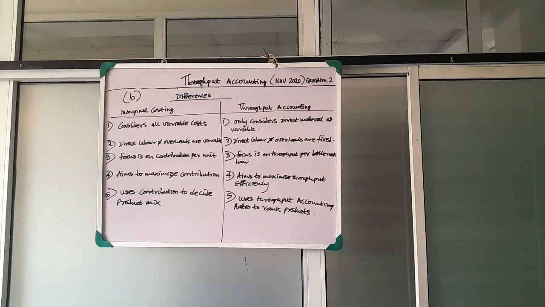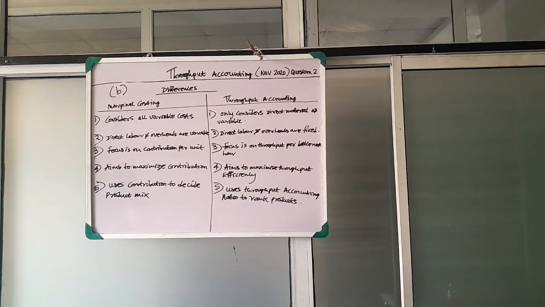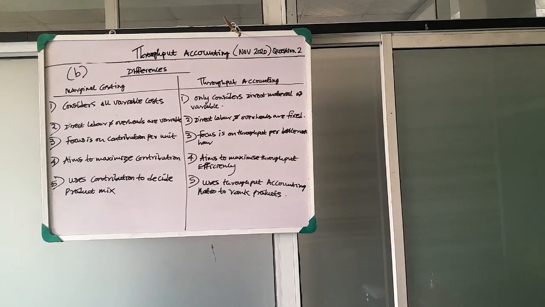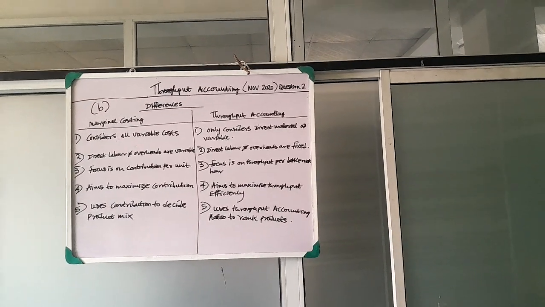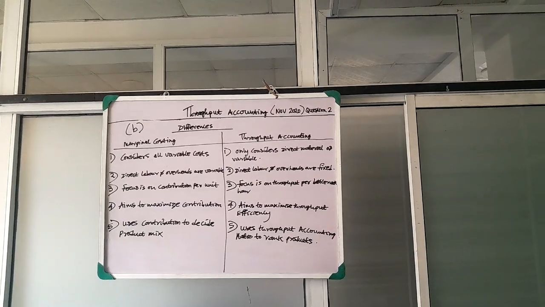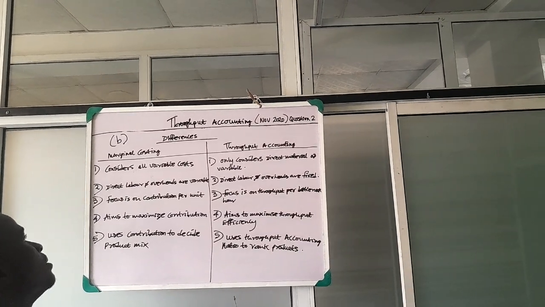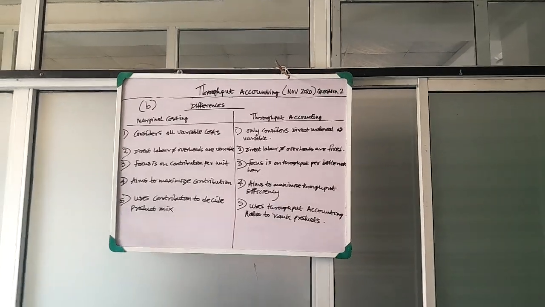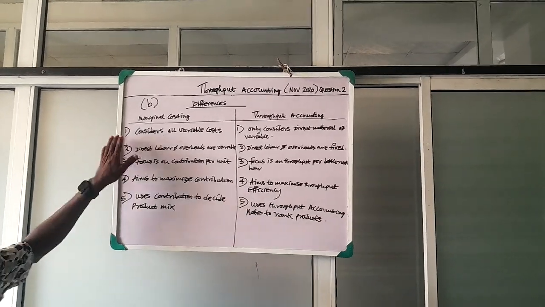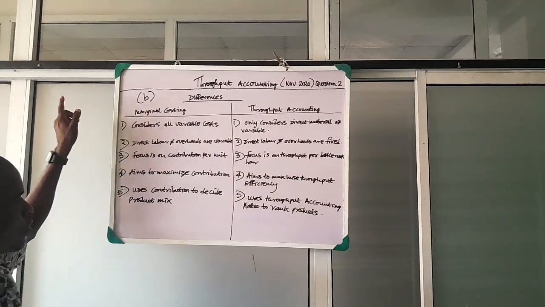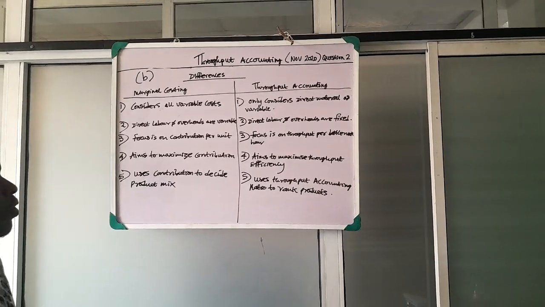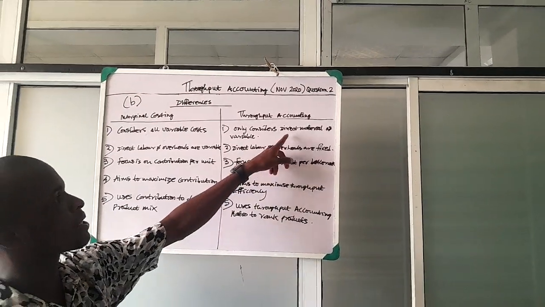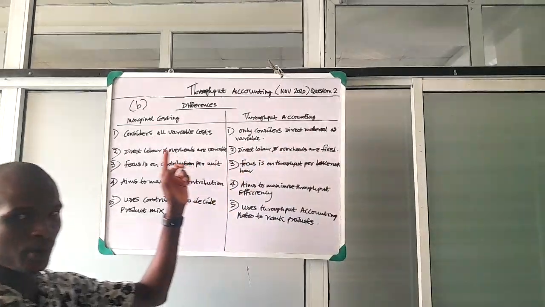For the B part, we should get the difference between the marginal costing and the throughput accounting technique. Marginal costing, as we have done prior to this, considers all variable costs when computing profit. Throughput accounting only considers direct material as variable.